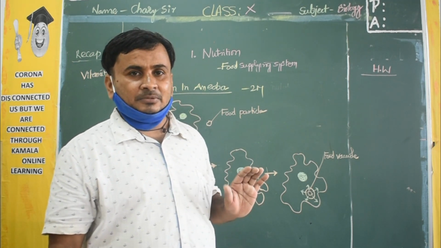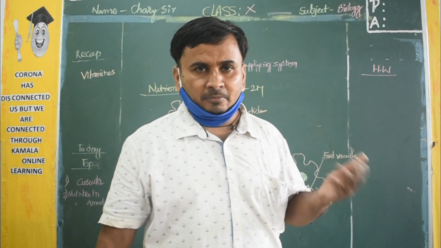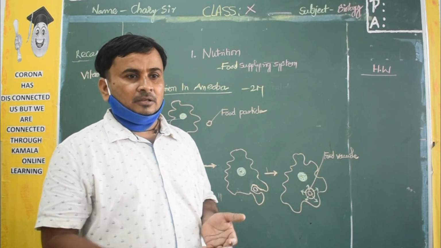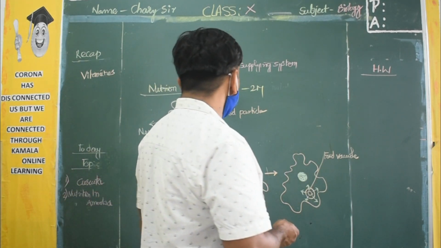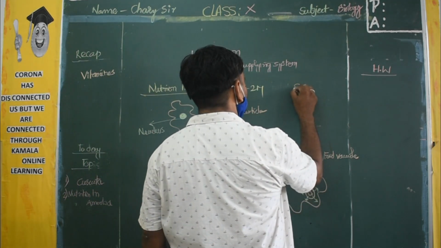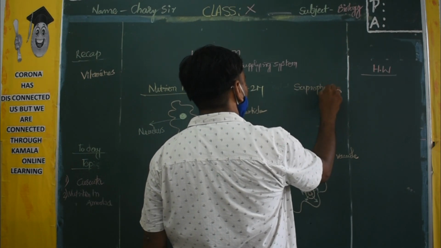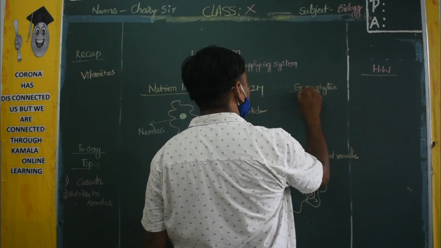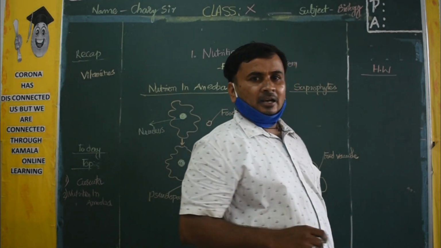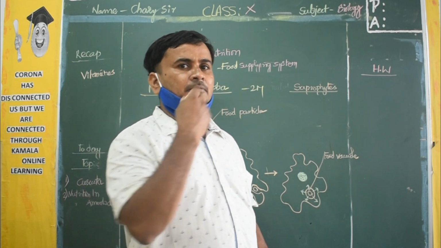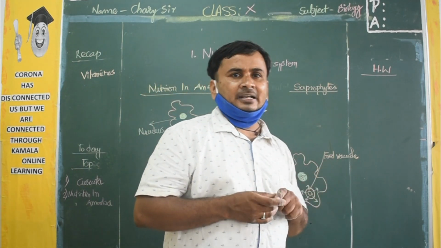These organisms release some chemicals outside of the body and digest there, which are called saprophytes. Saprophytes are nothing but organisms which release the enzymes from their body, and the food is digested outside.